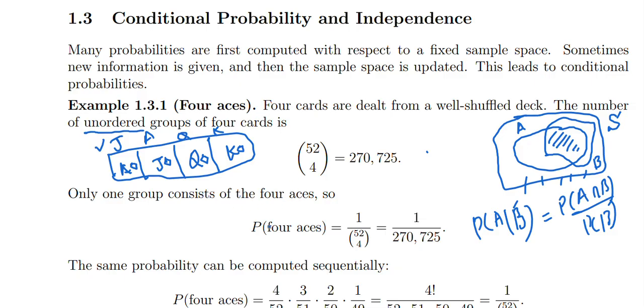So we want to find probability of four aces. If you want to have four aces, like A here, A here, A here, and A here, then four aces is just one hand. So this is only one, and this is our favorable outcome, and this is 52 choose 4 for all possible outcomes. So which is 1 over this. Now we want to see if we put conditions,